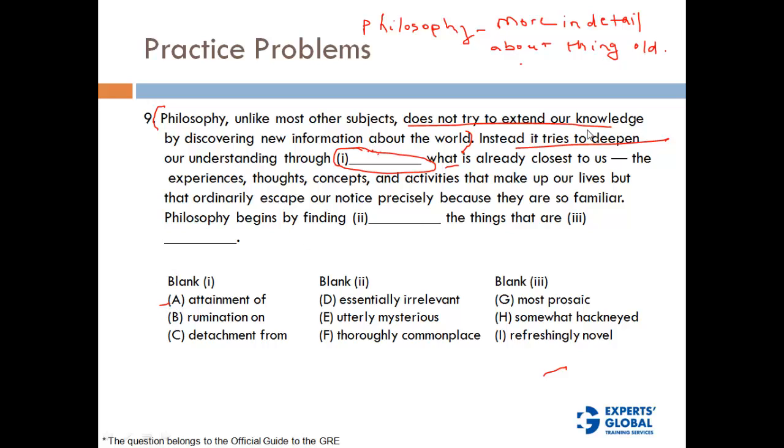Attainment of what is already closest to us. This does not make sense. Rumination on. Rumination means thought. So deep thinking on what we already know. Yes, this fits in the context. Detachment from. Detachment from something that we already know is not going to give us any detail about that. So this is not correct. So the correct answer here would be rumination on.